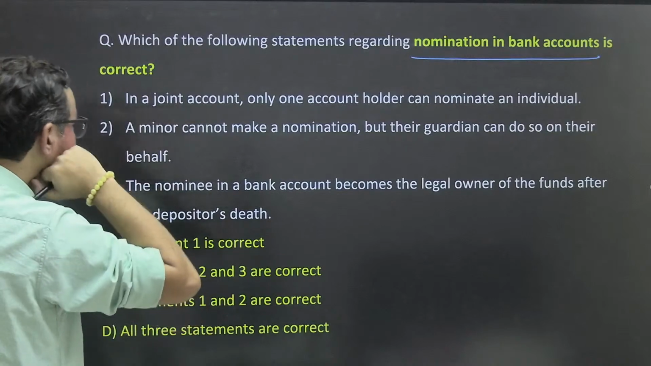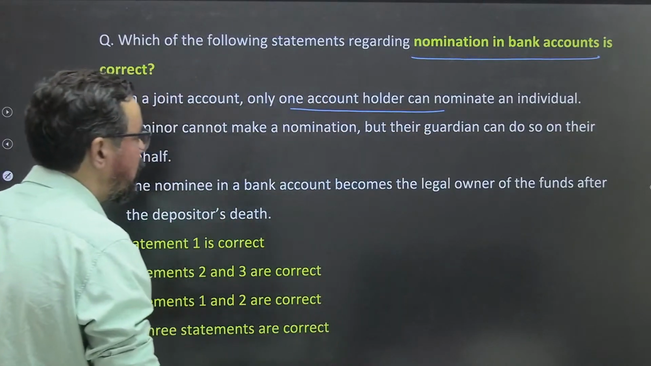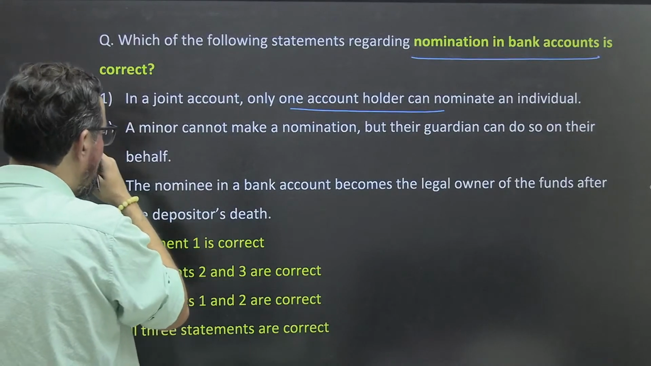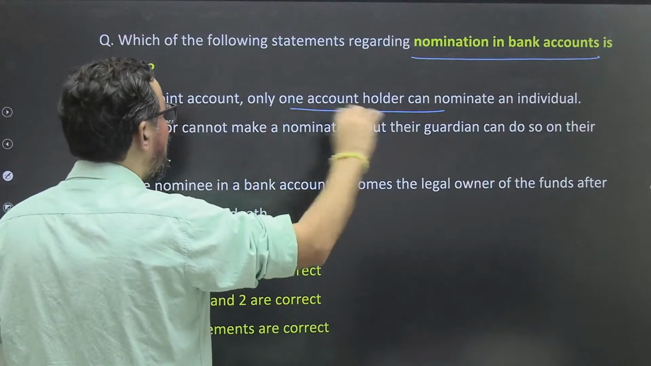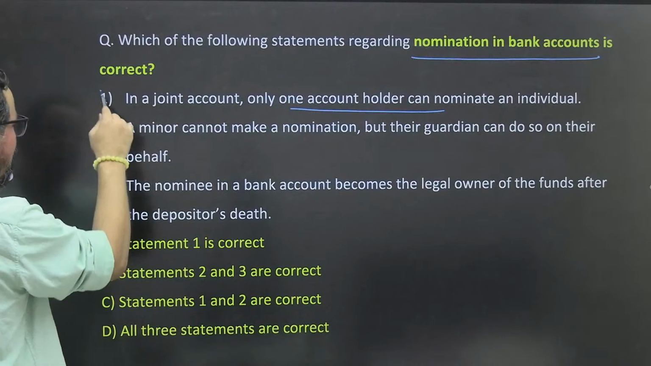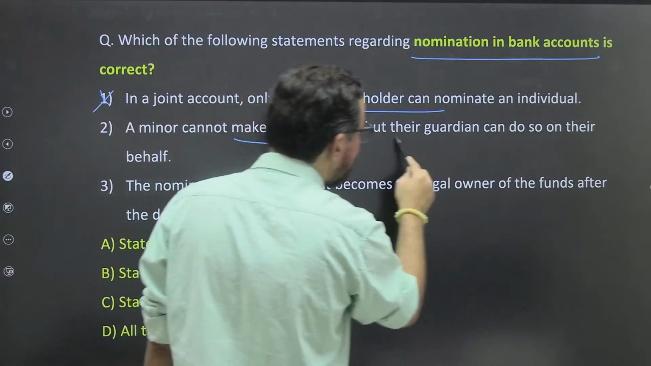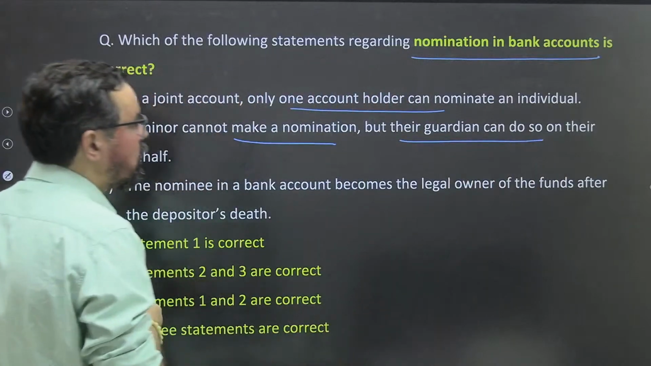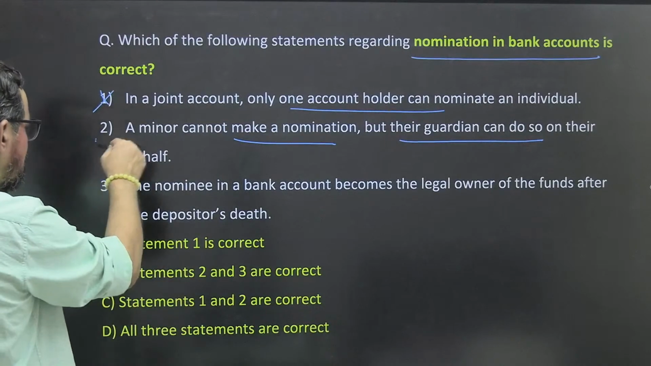Which of the following statements regarding nomination in bank account is correct? In a joint account, only one account holder can nominate an individual. Only like the whole will appoint one, ठीक है। Now it is the fourth one, ठीक है। So statement one is incorrect. Minor cannot make nomination, but their guardian can do so on their behalf, ठीक है।